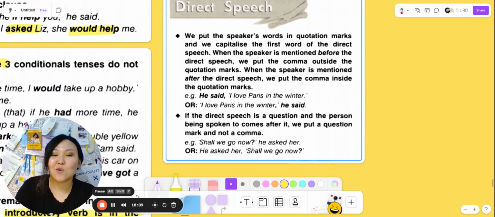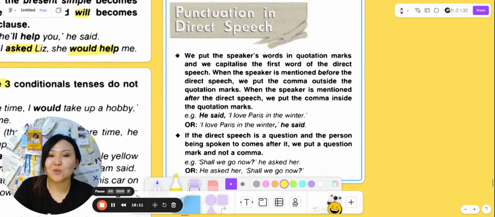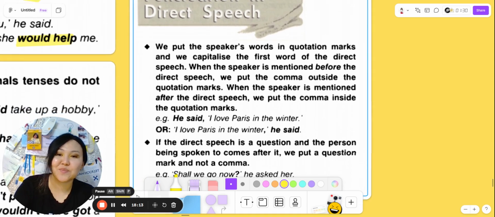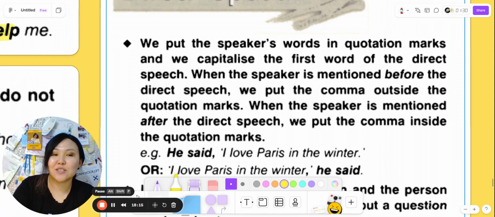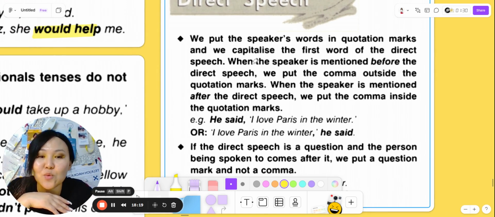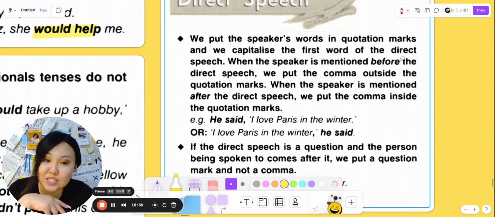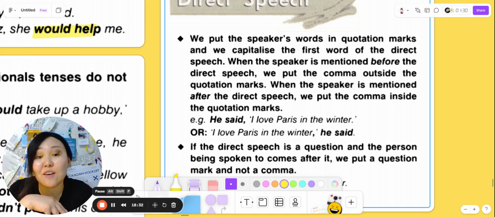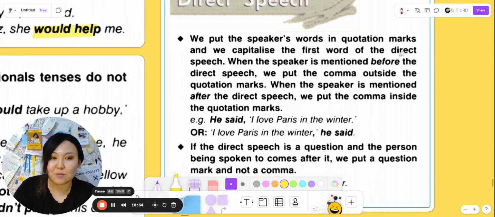Also, let's talk a little about punctuation in direct speech. We put speakers' words in quotation marks, as we have mentioned before, and we capitalize the first word of the direct speech. When the speaker is mentioned before the direct speech, we put the comma outside the quotation mark. Let's look at the example.